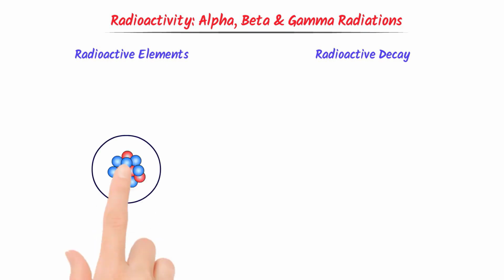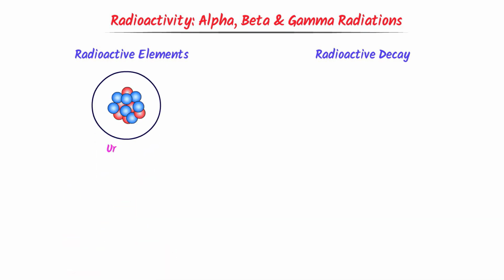Radioactivity, alpha, beta and gamma radiations. Firstly, let me teach you what radioactive elements and radioactive decay are. Well, consider big atoms like uranium. The nucleus of uranium has excess energy, due to which uranium is unstable.